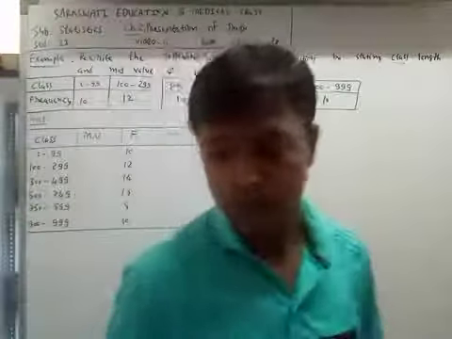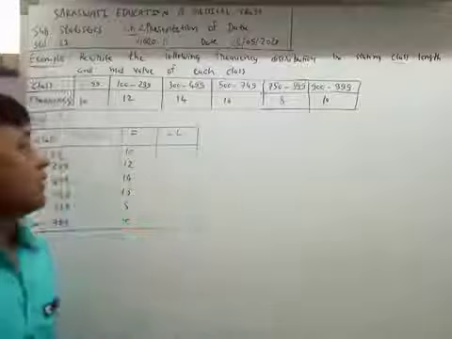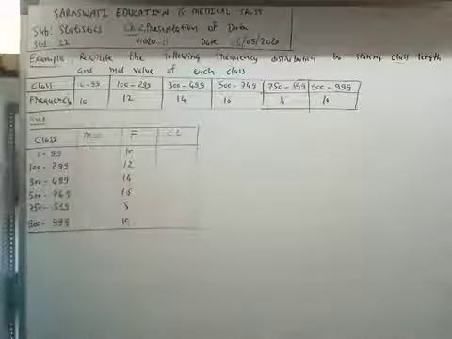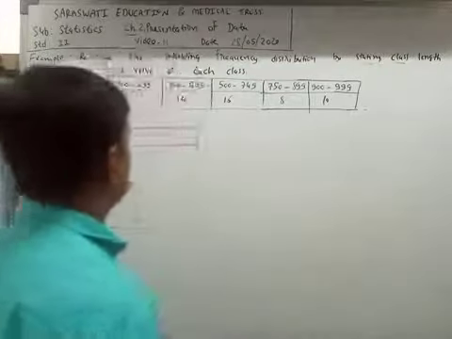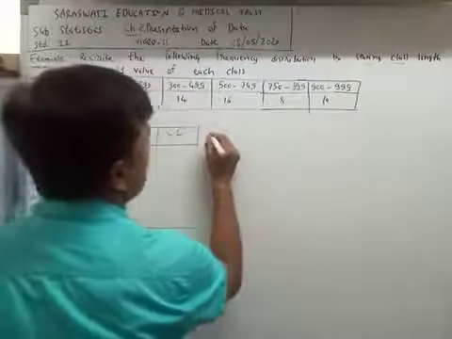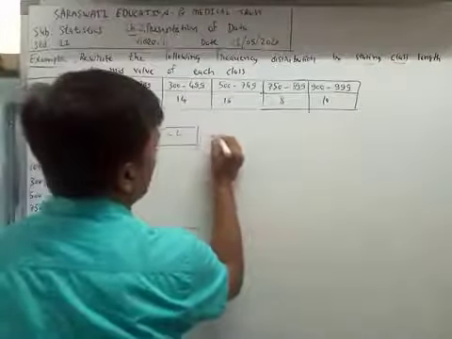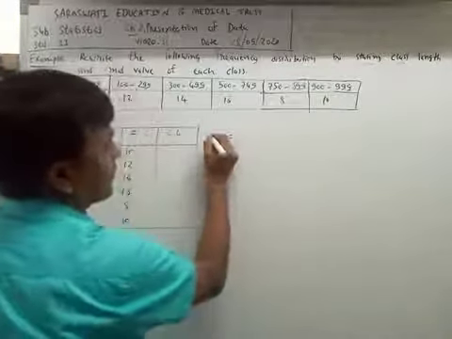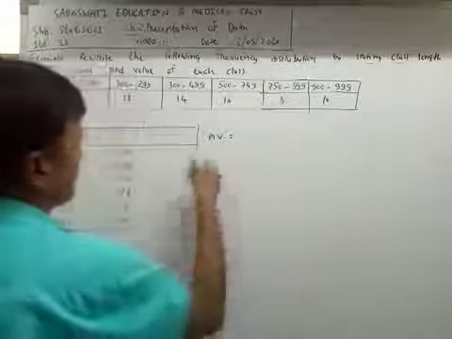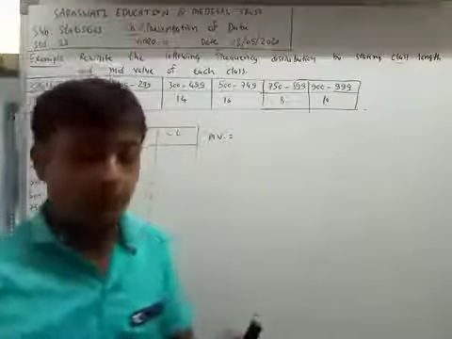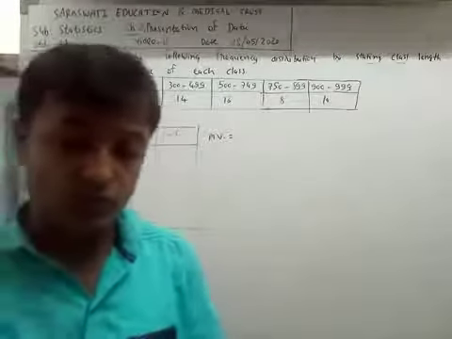Now we will find mid value and class length. You have studied the formula of mid value. I write the formula of mid value in short form. What is the formula of mid value? You remember?